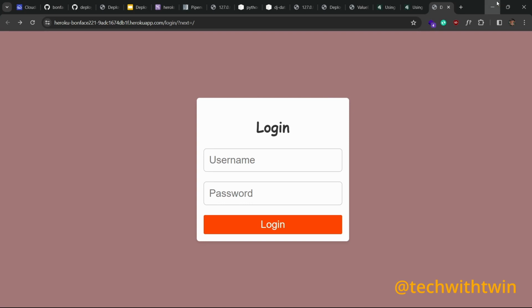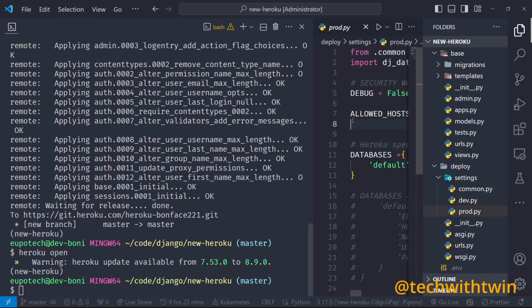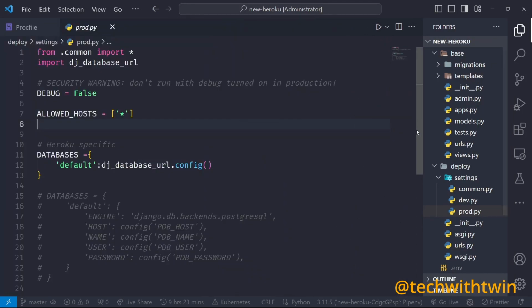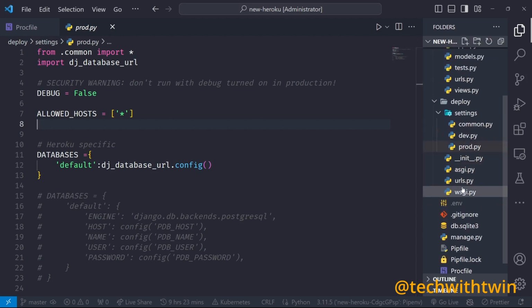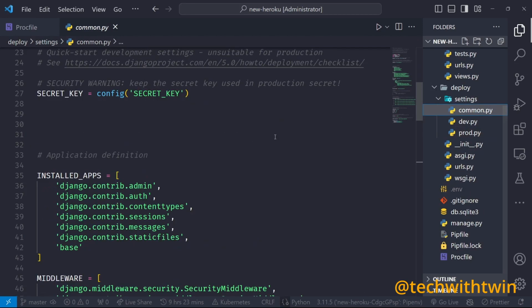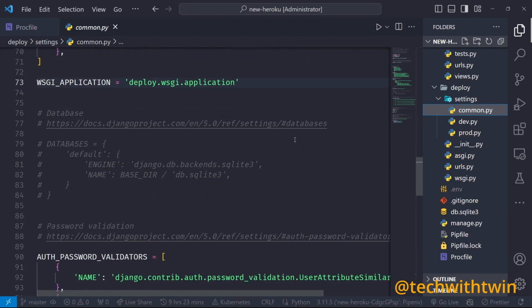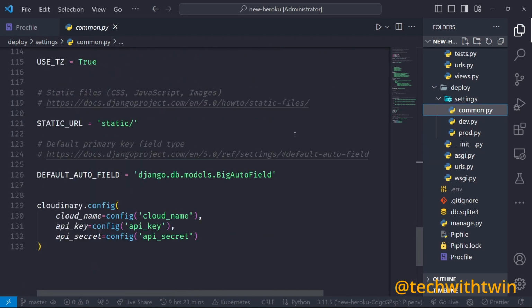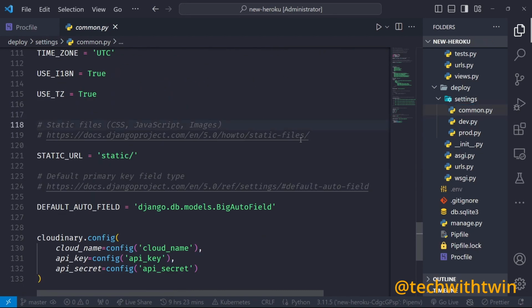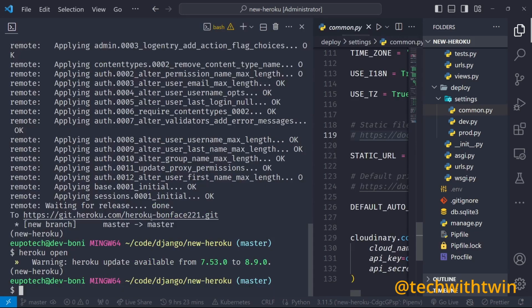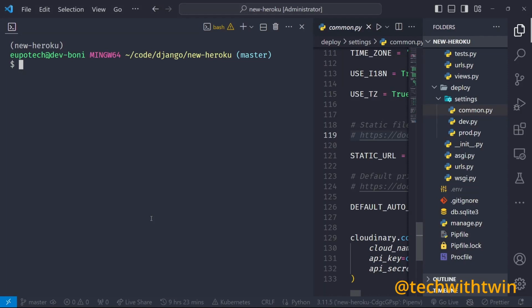So let's go back to our common settings, but before then, let me show you something. So we have our application running on Heroku. So we can create a bash because we don't currently have a user. So that's a new database.